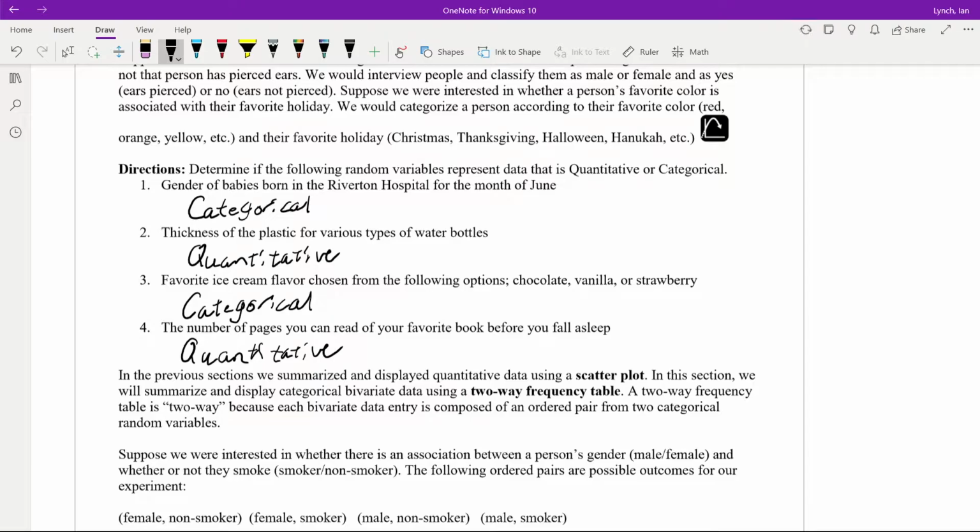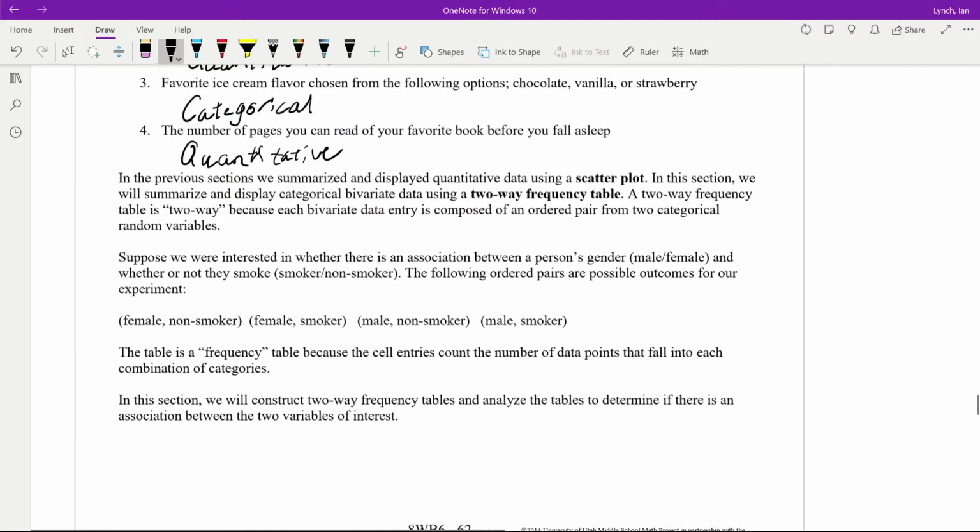All right, so we've recently looked at scatter plots. Now we're going to move into what's called a two-way frequency table. It's two-way because each bivariate data entry is composed of an ordered pair from two categorical variables. So that's like saying we're interested in whether there's an association between a person's gender and whether or not they smoke.